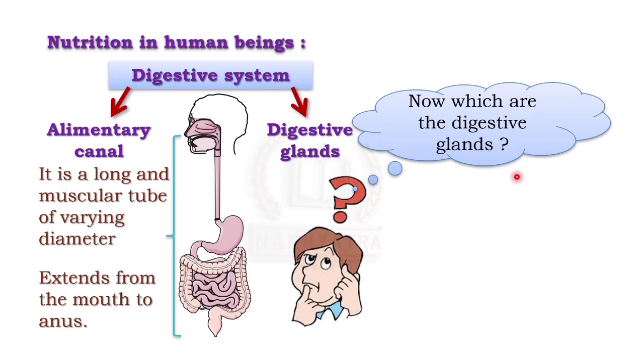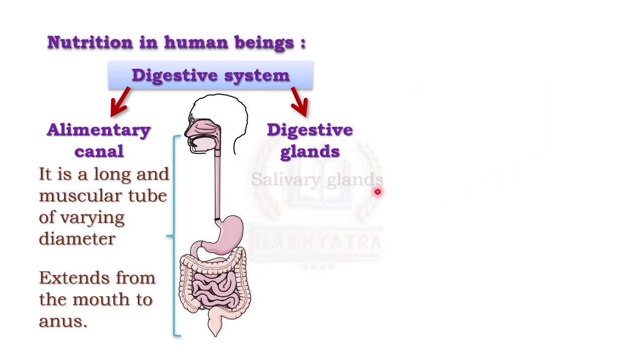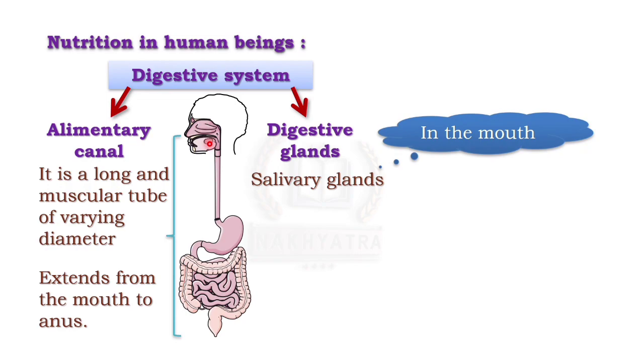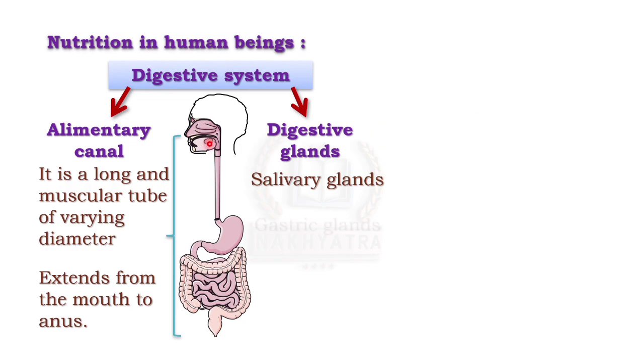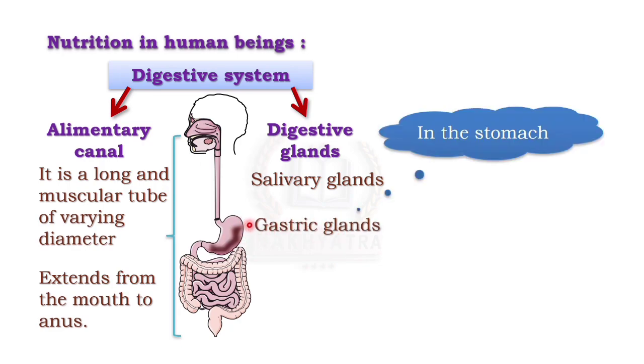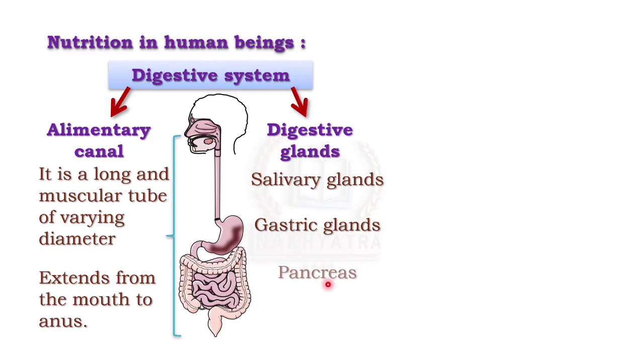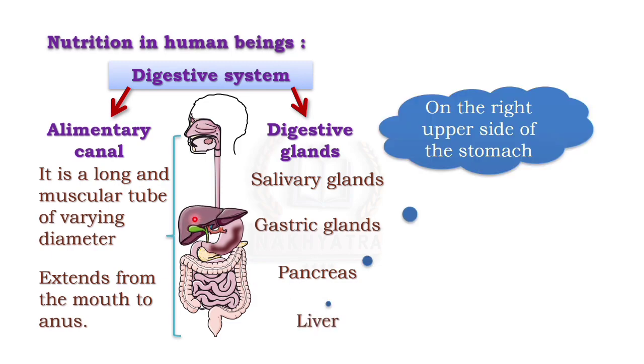Well, now let us see which are the digestive glands. First one is the salivary glands. As you can see here, this is the salivary gland. It is present in our buccal cavity. Next gland is the gastric glands. The gastric gland is present in the stomach. After that, the pancreas, as you can see here, is present behind the stomach. And the last one is the liver. The liver is present on the right upper side of the stomach. So this is the stomach and this is the liver.